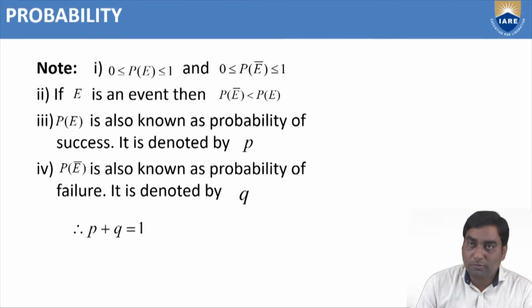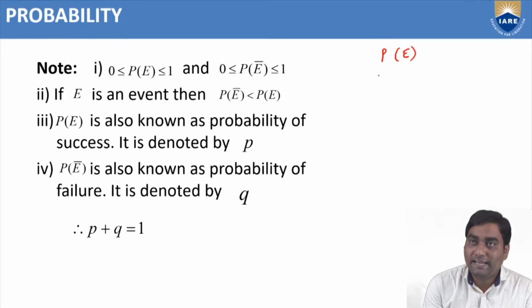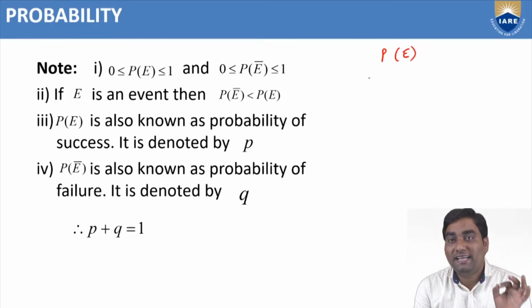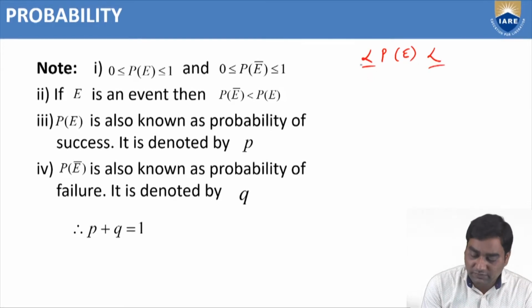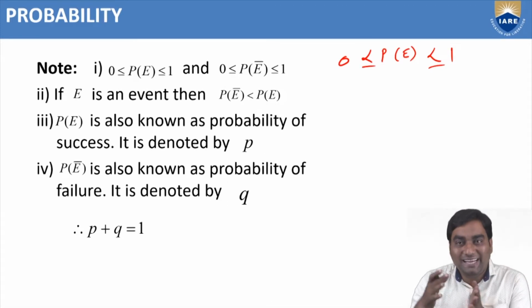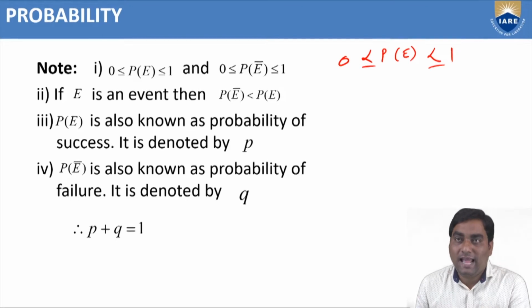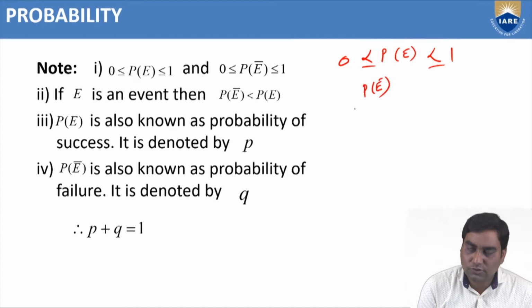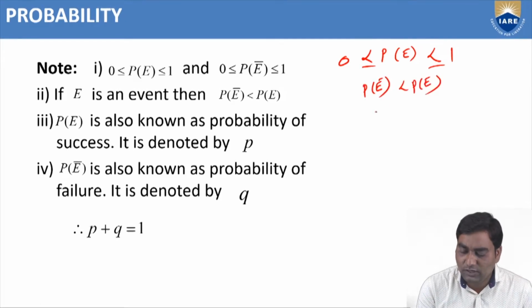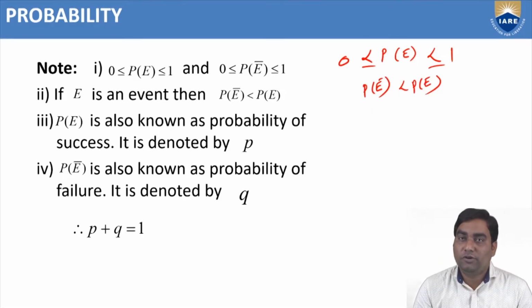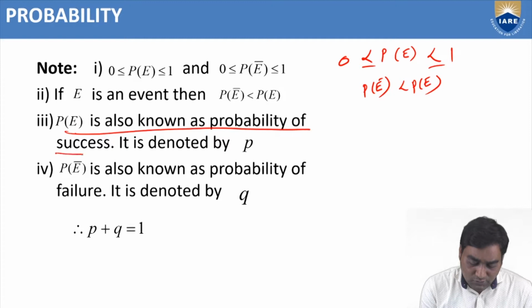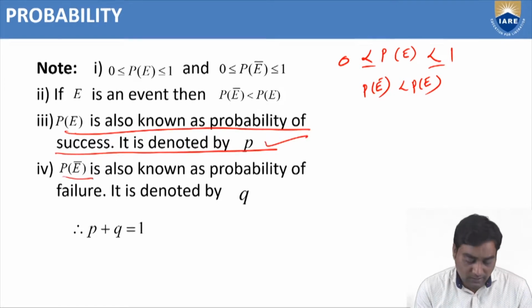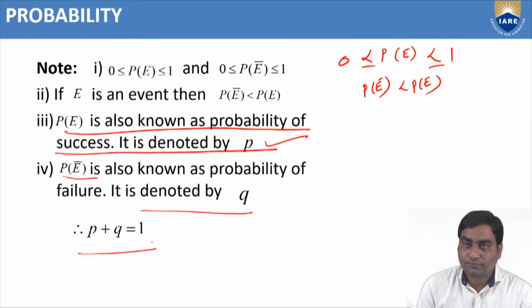Now, in probability, we have some important points. The probability of any particular event, we are finding probability for a particular event only, always lies between 0 and 1. And one more thing, P of E bar is always less than P of E only. P of E is also known as the probability of success, which is denoted by p. P of E bar is also known as the probability of failure. It is denoted by q.